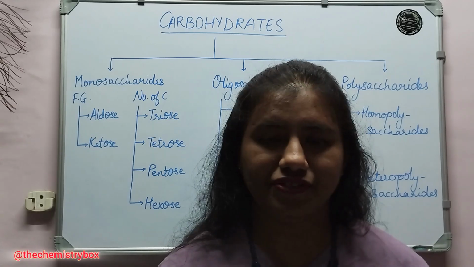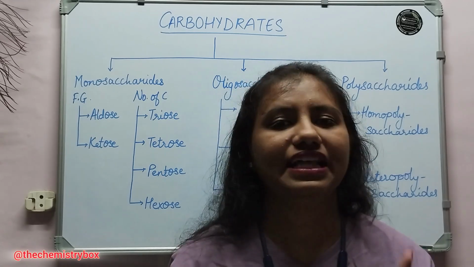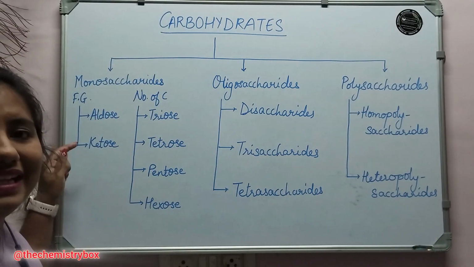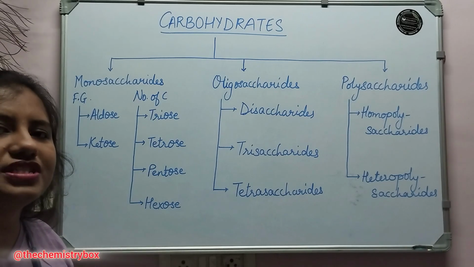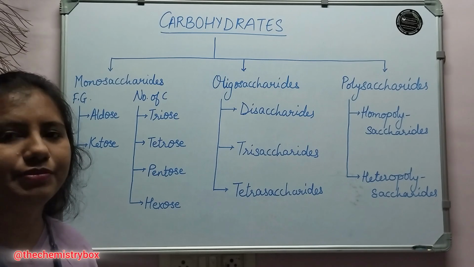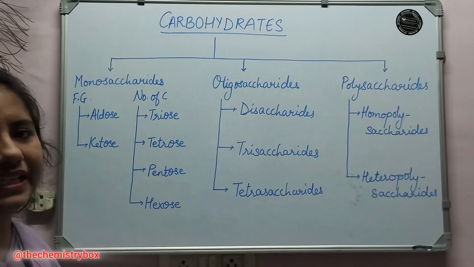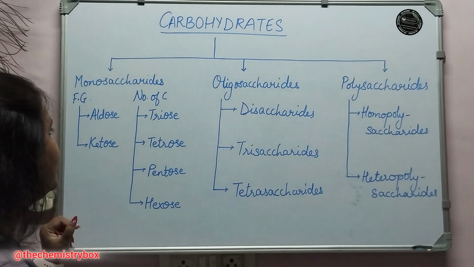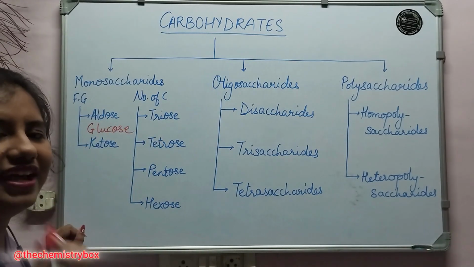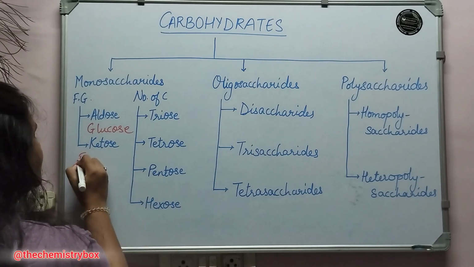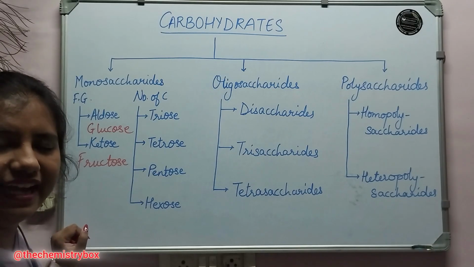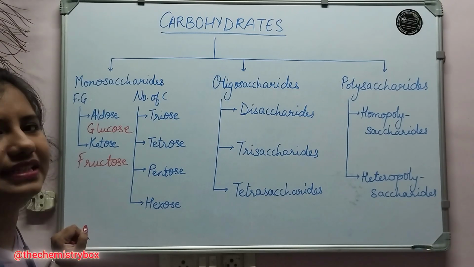Now they can be classified further on the basis of two different categories. The first one is the functional group that is contained in them. If the functional group contained in the monosaccharide is an aldehyde, the substance will be called an aldose. And if the monosaccharide contains a ketonic group, then that particular carbohydrate molecule will be called a ketose. Let's take some examples. Here we are taking the example of glucose under aldose, while we are taking the example of fructose under ketose. Simple. Aldehydic group, it is an aldose. Ketonic group, then it is a ketose.